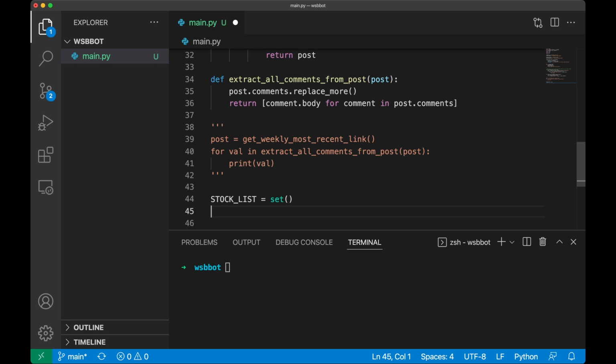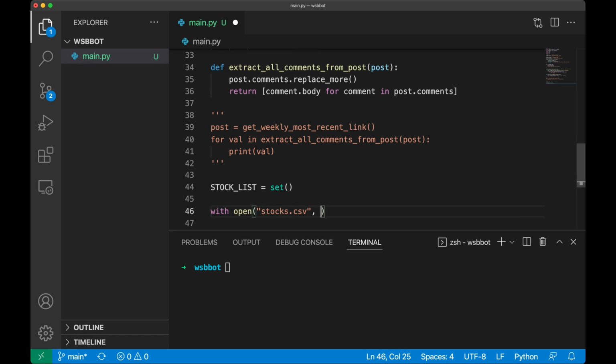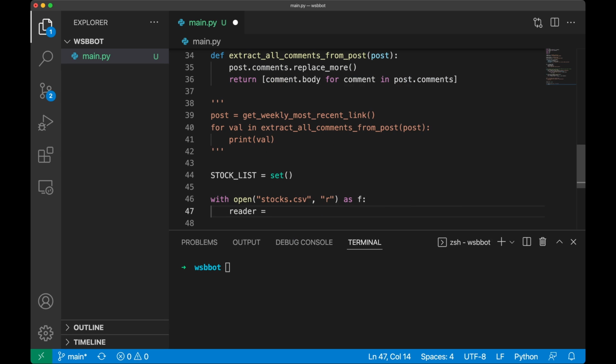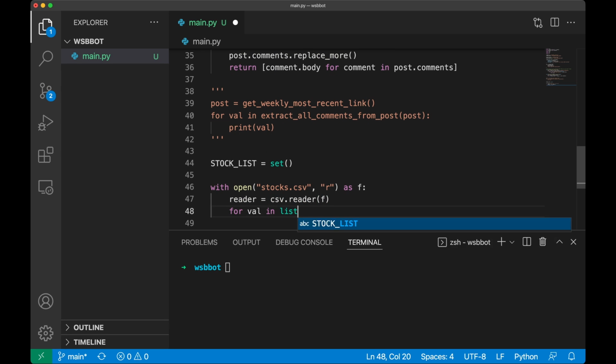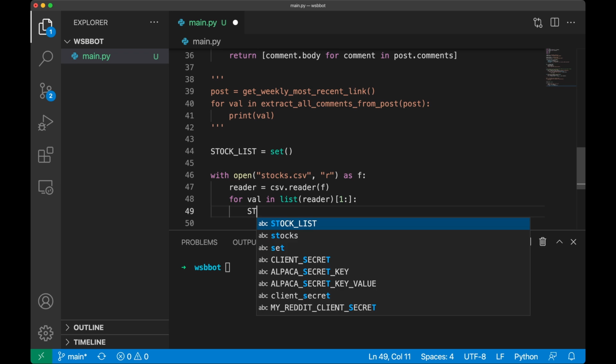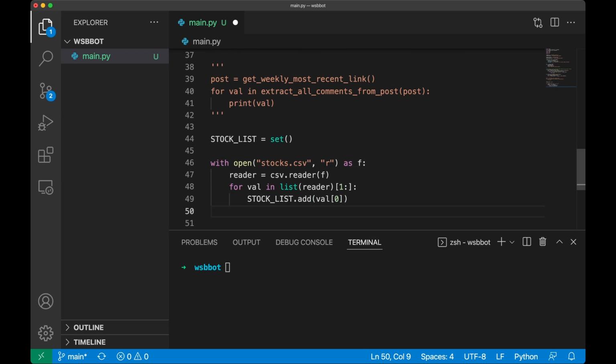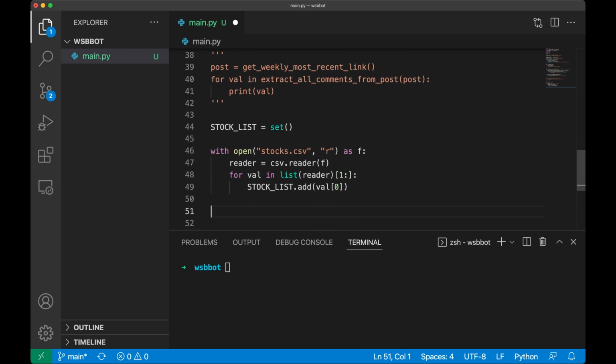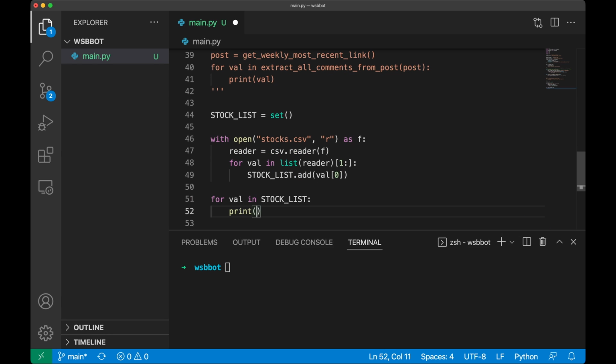Then we're going to read our CSV file and save all of the stock tickers into the set. This code might look a little bit confusing, but basically all it's saying is I want to read in that CSV, skip the header, and append the first column, which is the stock ticker, into my set, which is called stock list. Then I'm going to print each of the values in stock list to show you that it contains the tickers.